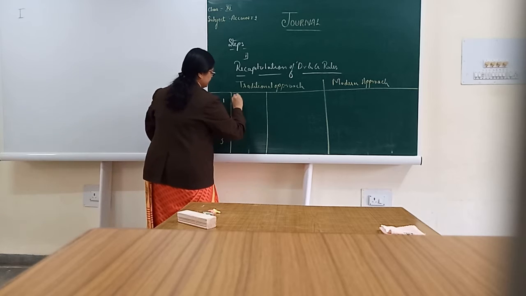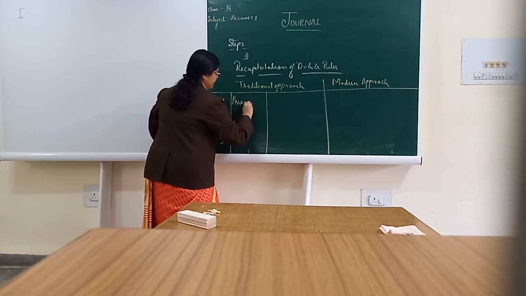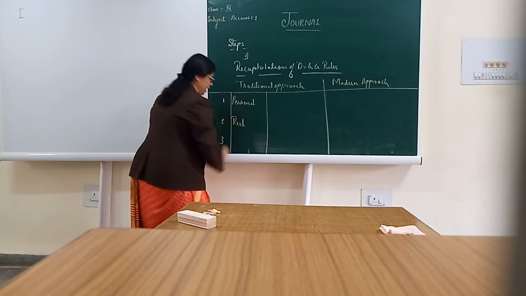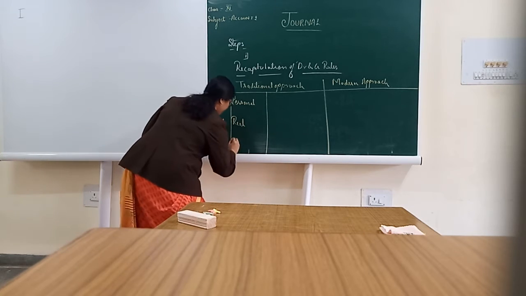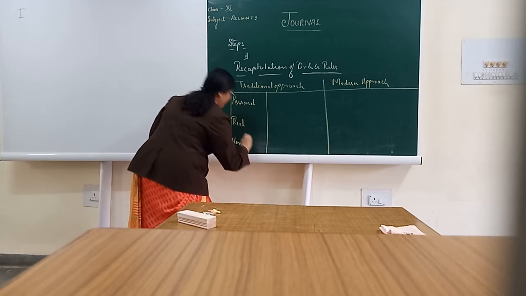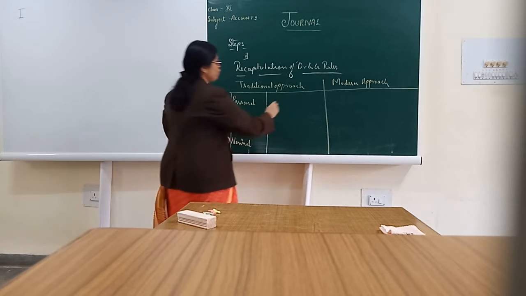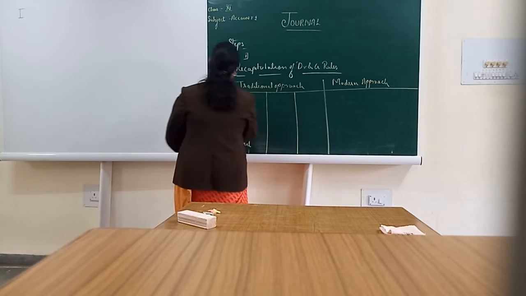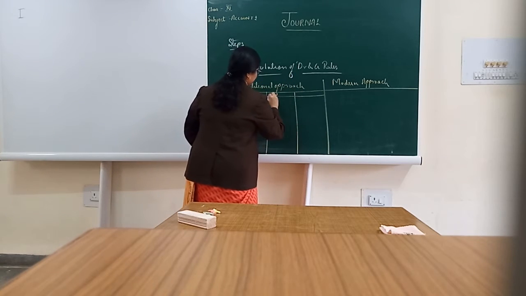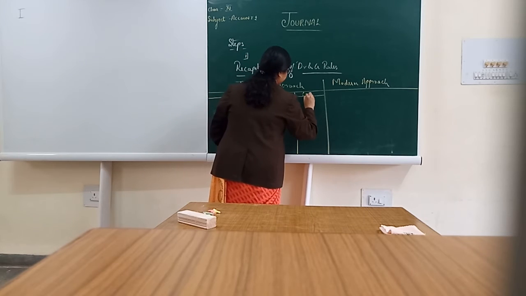One is personal account, another one is real account, and then the third one is nominal account. Now, rules for debit and credit. Debit rules and credit rules.